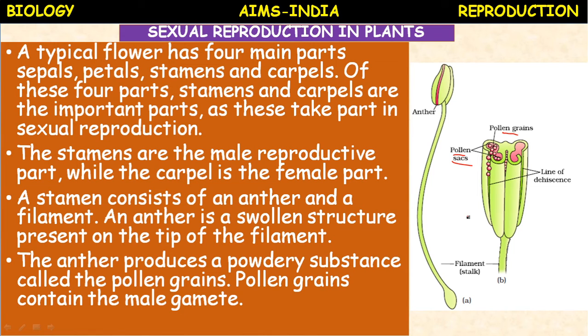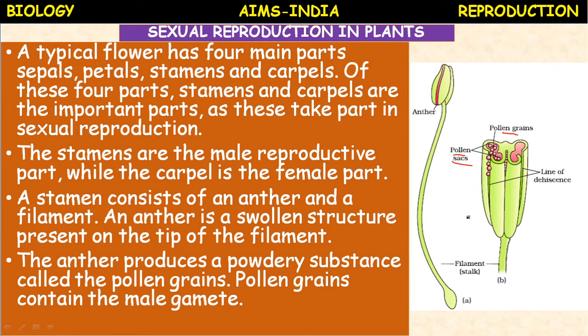Gynoecium is the female reproductive part of the flower. Androecium consists of stamens. Each stamen consists of 2 parts. What are they? Anther and filament. What is the function of the anther? Inside the anther, pollen mother cells, PMC, are present. They undergo cell division and produce the pollen grains.